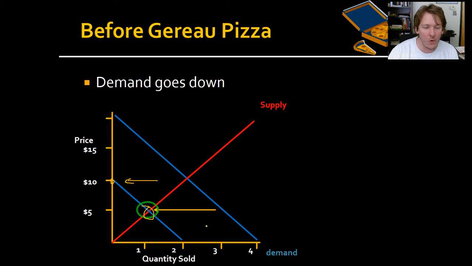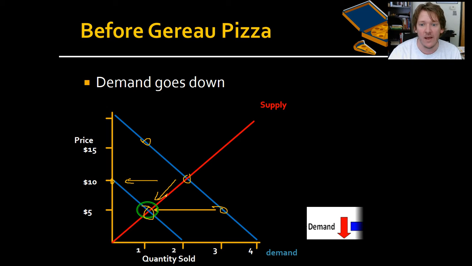That's how we show the demand going down. Before, the demand was you had 3 people that were willing to pay $5. I'll give you $5 for a pizza. Now, unfortunately, that wasn't the price because it did not meet up with the supply curve. And you had one guy that was willing to pay $15, but the equilibrium was here. The equilibrium moved down. So supply, or we're talking about demand. Demand went down, price went down.